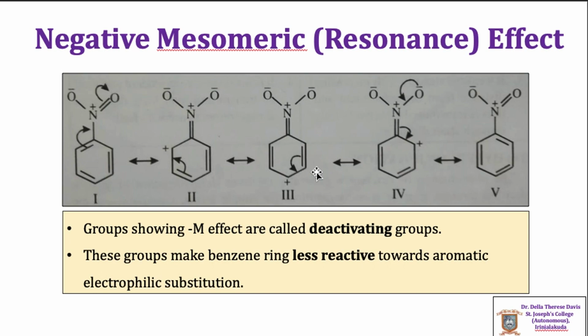So groups showing -M effect are called deactivating groups because these groups make the benzene ring less reactive towards aromatic electrophilic substitution. As the electron density of the benzene ring decreases by the substitution of groups having negative mesomeric effect, the reactivity of the aromatic ring towards electrophilic substitution decreases. Thus, the groups showing -M effect are called deactivating groups.